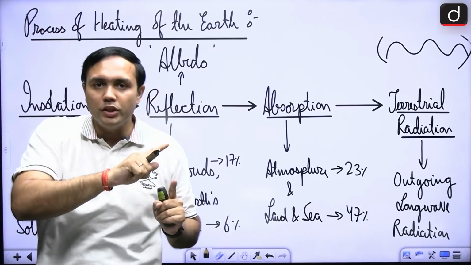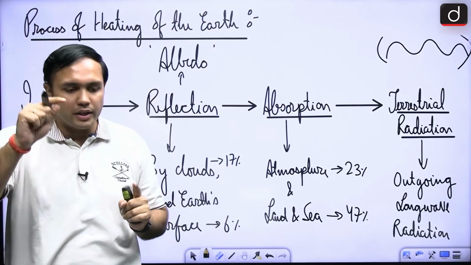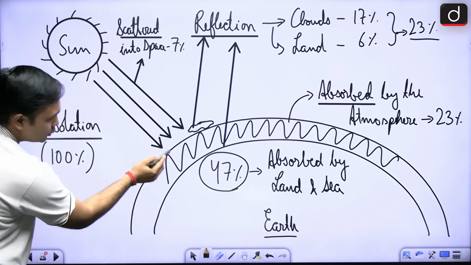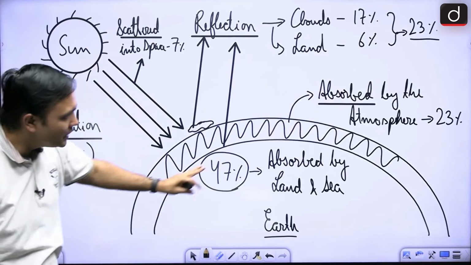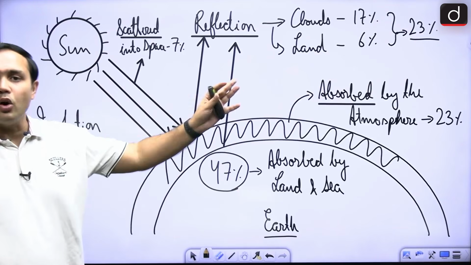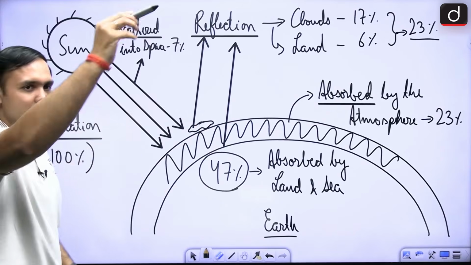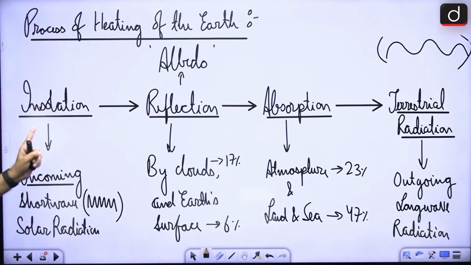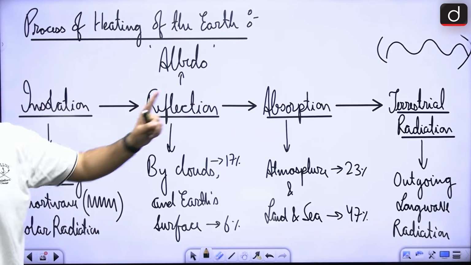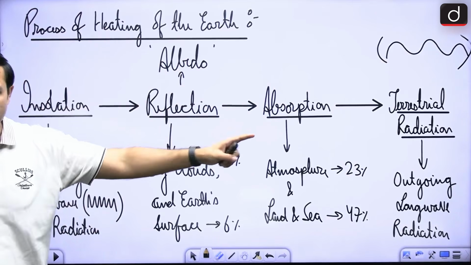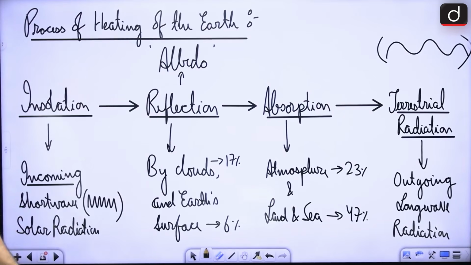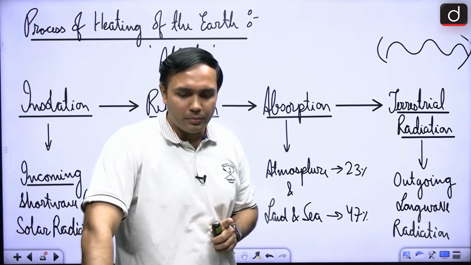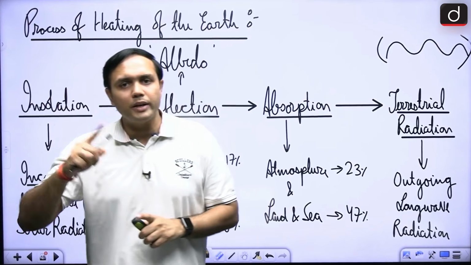Now insolation was short wave radiation, right? Now when it is getting reflected back, if you see, this is short wave radiation, but when it is getting reflected back, it is long wave radiation, right? So its wavelength would be longer, right? So this is one crucial difference between insolation and terrestrial radiation. This is short wave, this is long wave radiation. Okay? All right.